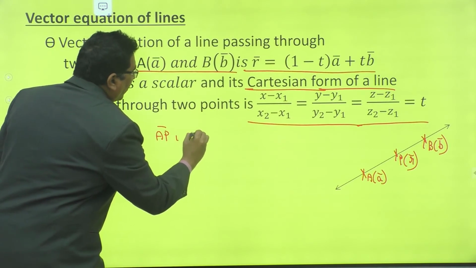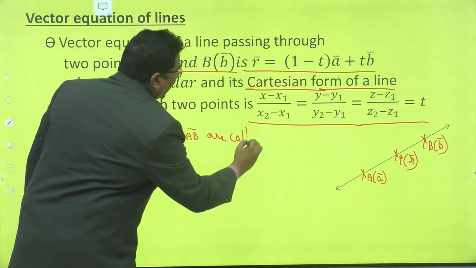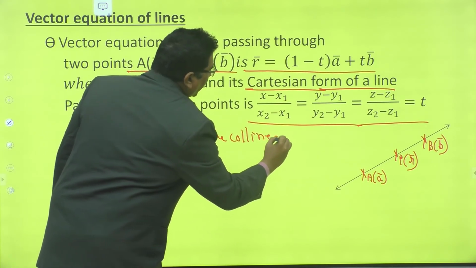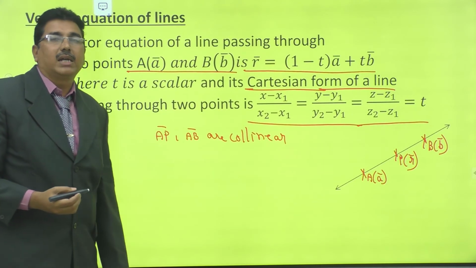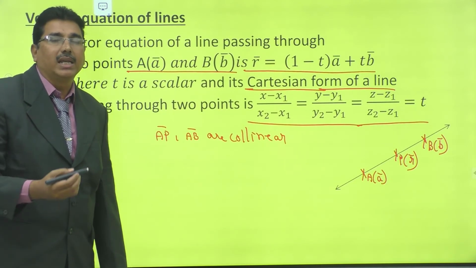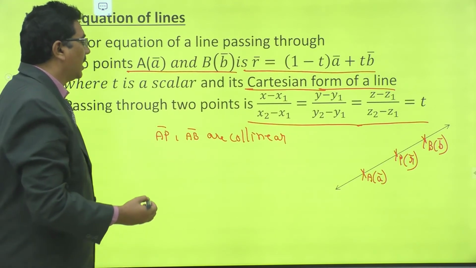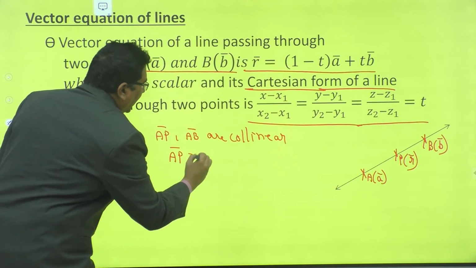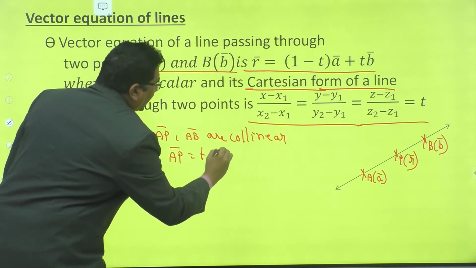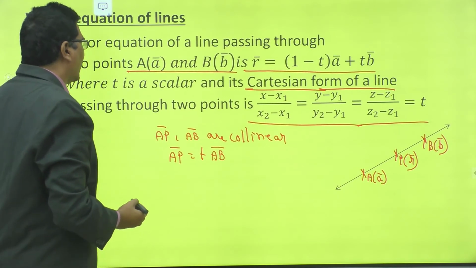If two vectors are collinear, then one vector is a scalar multiple of the other vector, so that AP bar is equal to T times AB bar.